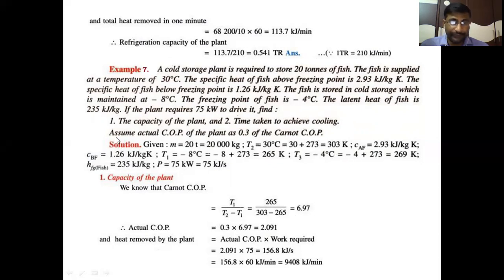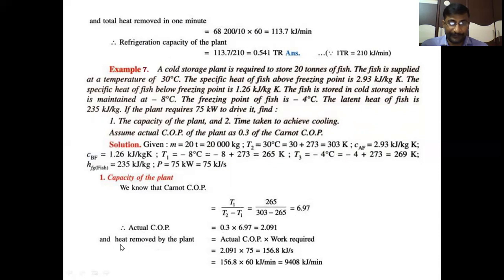This is the Carnot COP value. But we should use the actual COP of the plant after removing the losses. Actual COP is 0.3 times the Carnot COP. 0.3 into 6.97, we will get 2.091, the actual COP of the system which is used for cold storage.